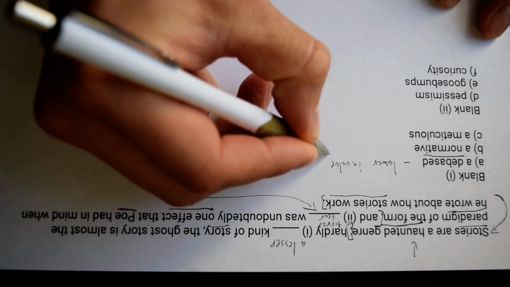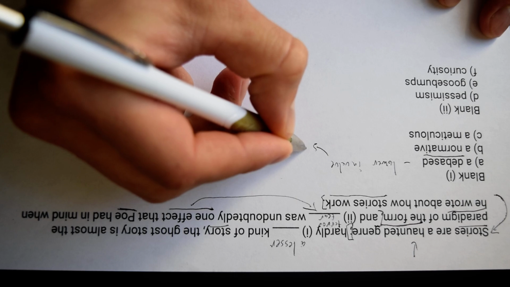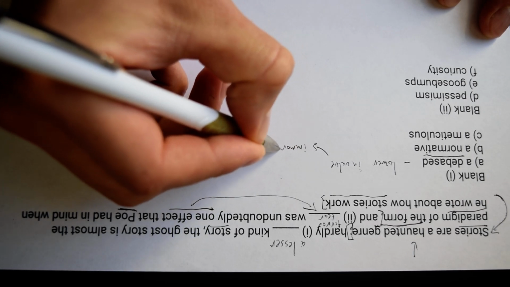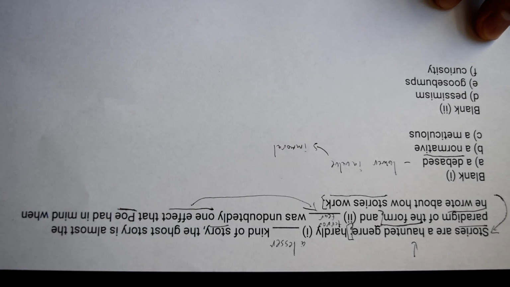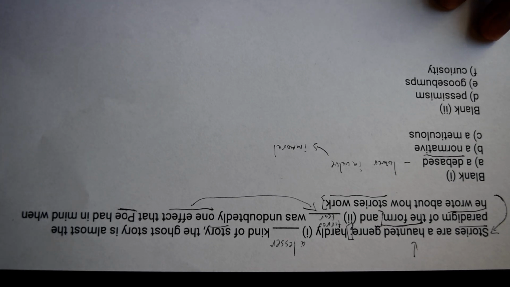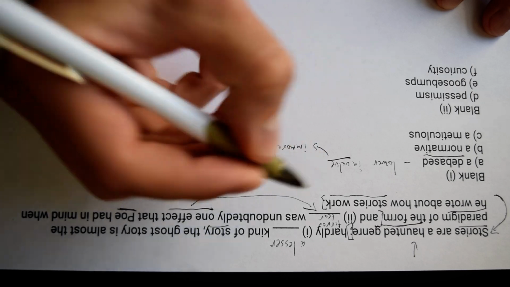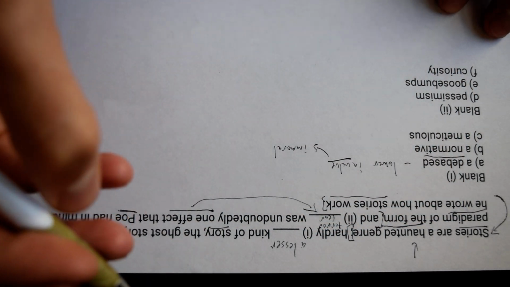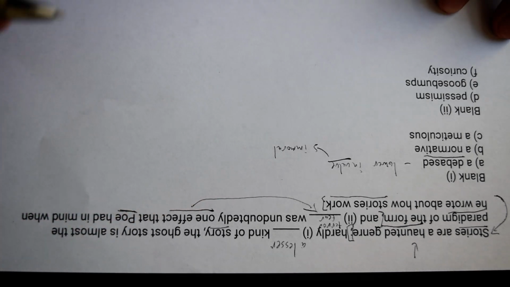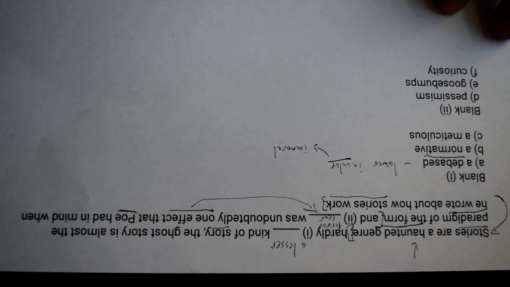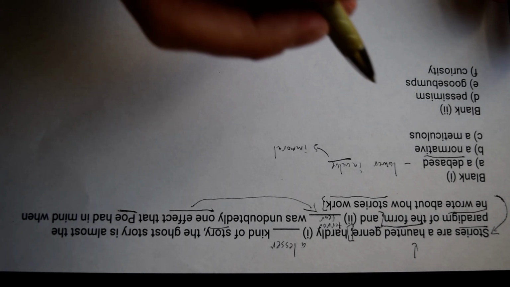It can also, in some contexts, mean perhaps immoral. That seems like maybe a little bit of a reach. We're not talking about morality much, it seems like. We're talking more in terms of value, right? Again, paradigm of the form means it's at the top of its class. Something that's lesser than that is going to have less value, right? Or less quality, perhaps. So that seems like an okay fit. Let's keep it in mind at least.